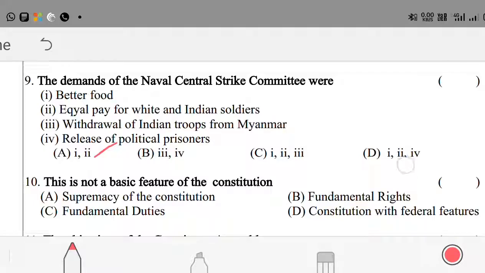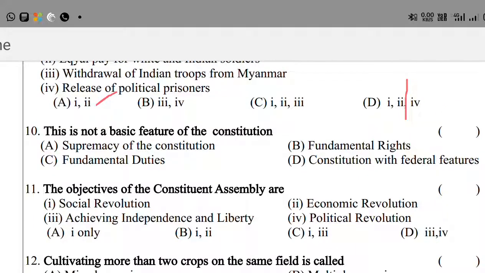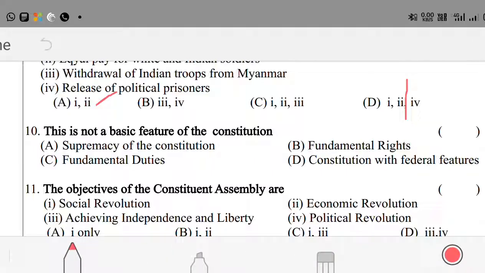Okay, my dear friends. The next question. This is not a basic feature of the Constitution. Option A, supremacy over the Constitution. Option B, fundamental rights. Option C, fundamental duties. Option D, Constitution with federal features. Basic features of the Indian Constitution. Okay, fundamental duties are not a basic feature of the Constitution. So the answer is option number C.